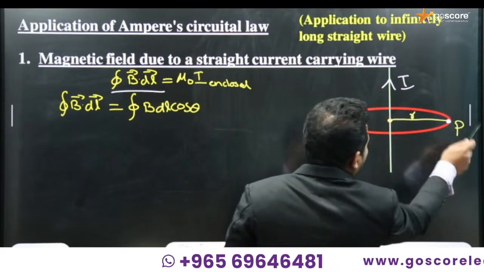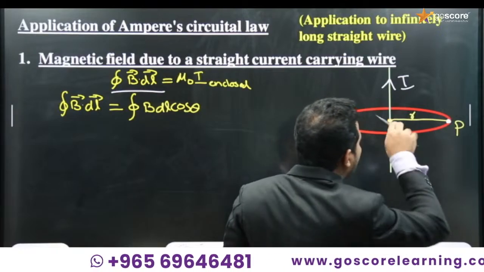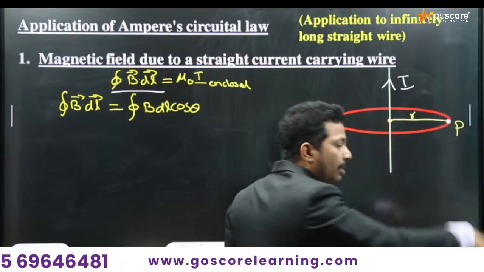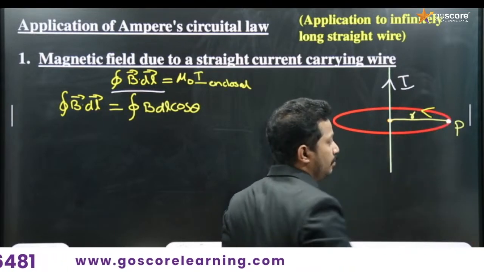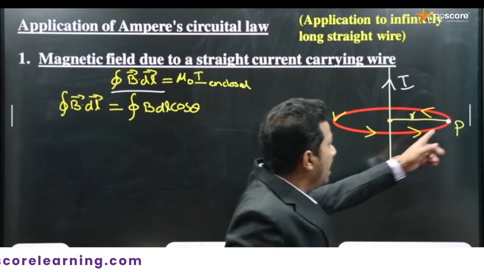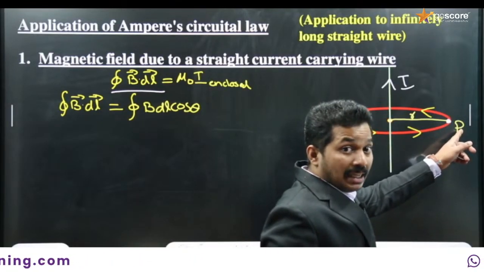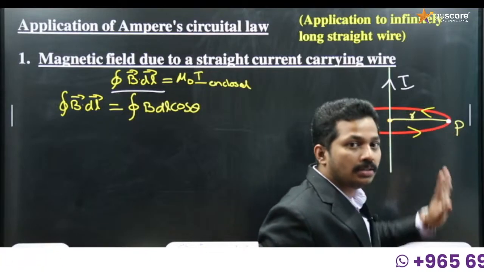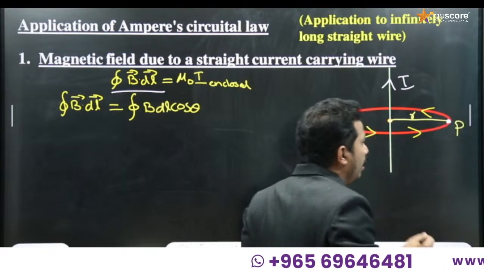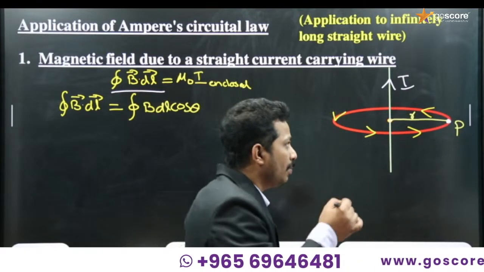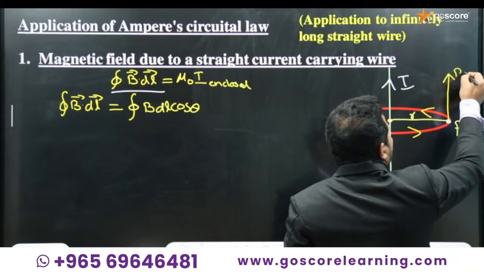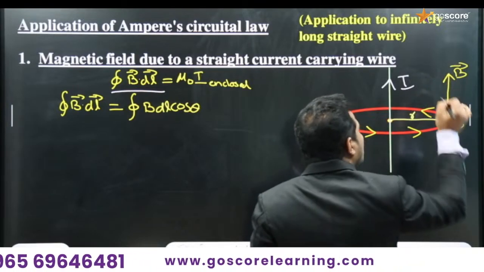So at the point P, there will be an ingoing magnetic field. This is the direction of the magnetic field around the conductor. At the point P, since it is a circle, we can consider the tangent, and that tangent will be going into the plane. I can't draw a vector going into the plane on the board, so instead I draw it like this. Imagine that this is going into the plane.